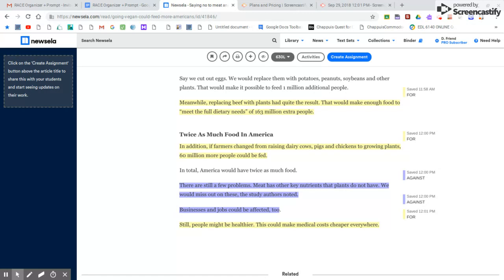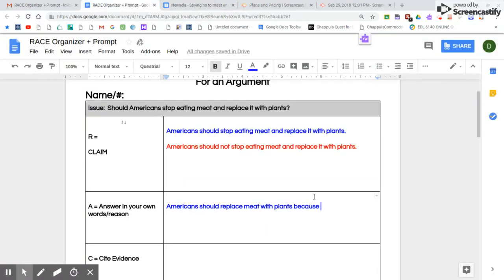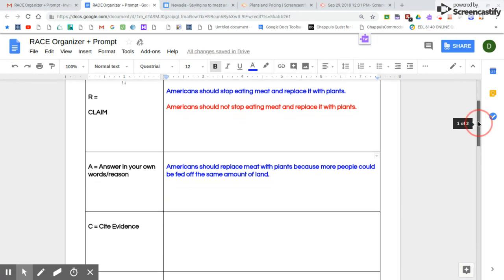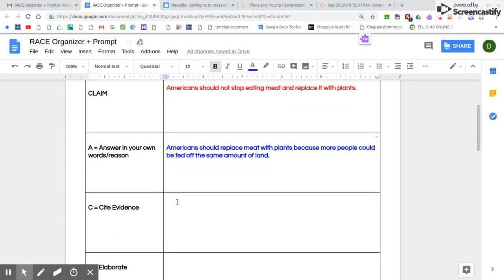So I'm going to go back to my organizer tab here, and I'm going to say Americans should replace meat with plants because more people could be fed off the same amount of land. So then I need to go down to my cite evidence section, and I've got to provide a quote from the text that will support my reason here.